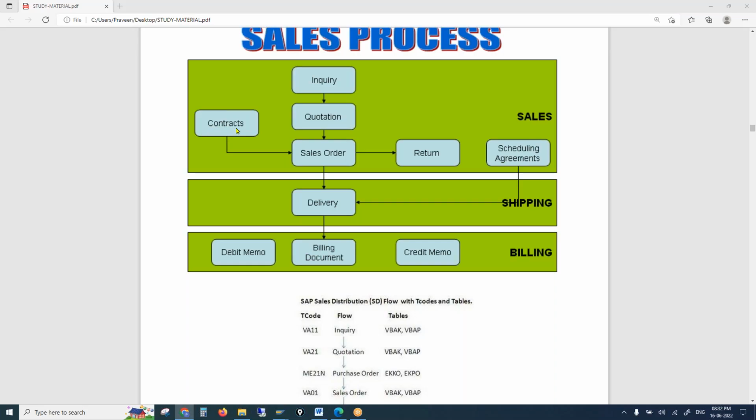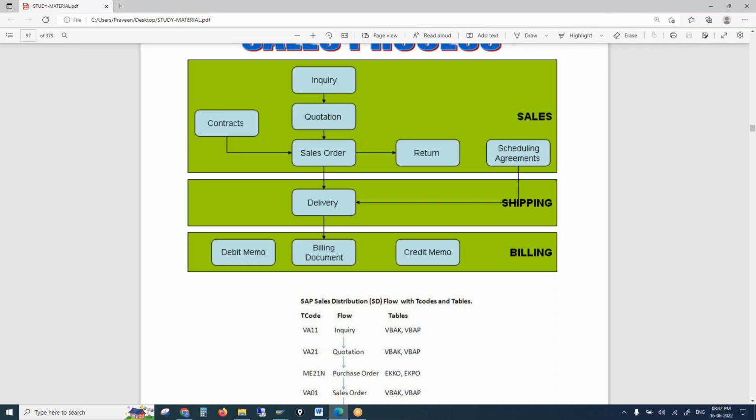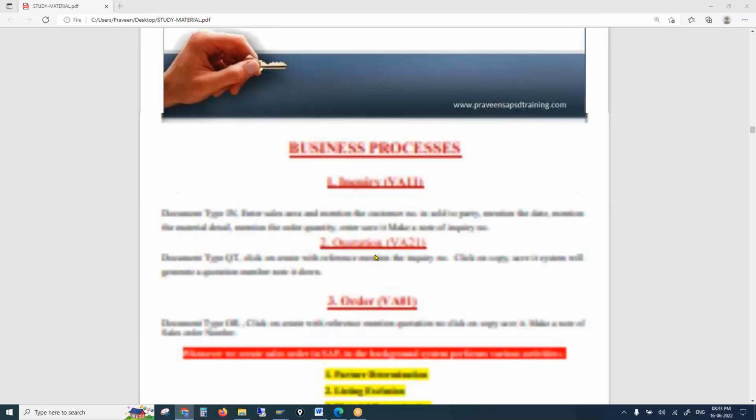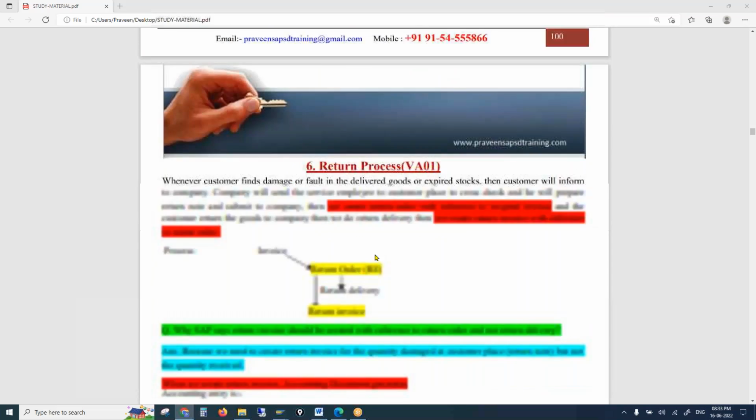And see here, with reference to the contract, we have a sales order, right? So any sales order you create with reference to a contract is technically called a release order. In the interview, they may ask the question, what is a release order? So a release order is a sales order. It's the same standard sales order, which is created with reference to a contract.